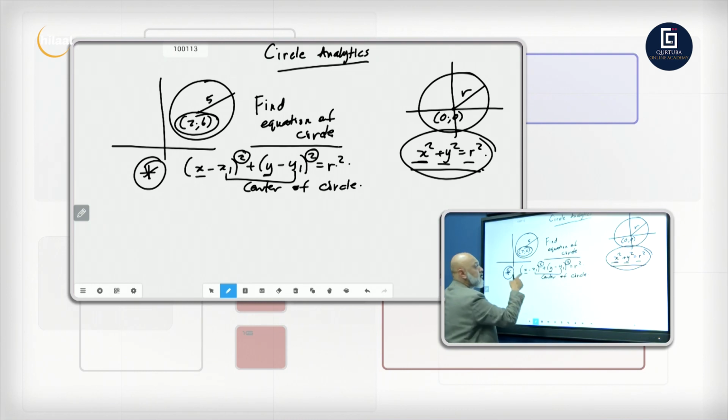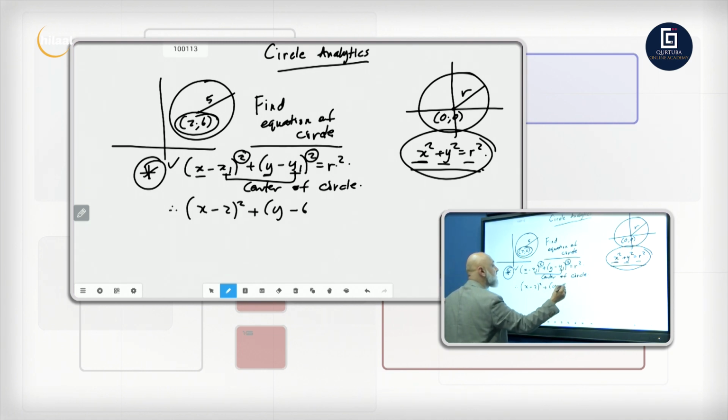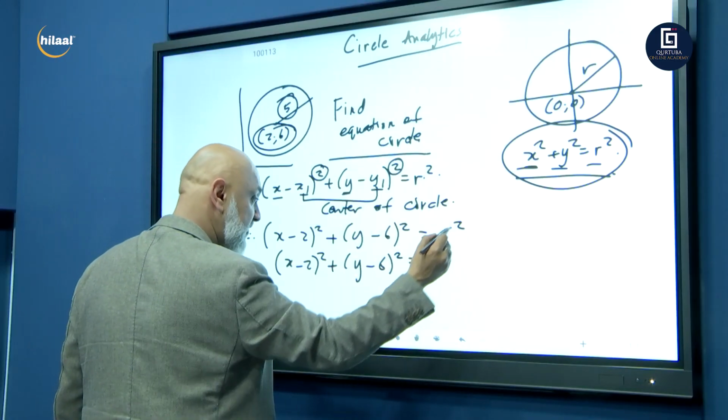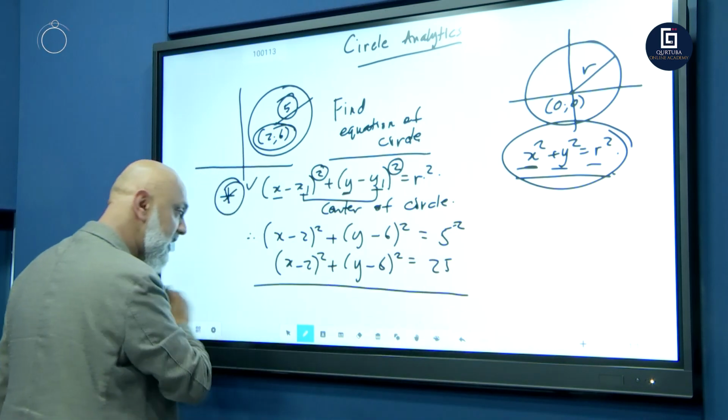Okay. So we start here in your exam. You always start with your formula. Therefore, we know x1, y1 represents the center. So you're going to have x minus 2 squared plus y minus 6 squared is equal to r squared, 5 squared. And there we go. x minus 2 squared plus y minus 6 squared is equal to 5 squared, 25. And there we go, guys.